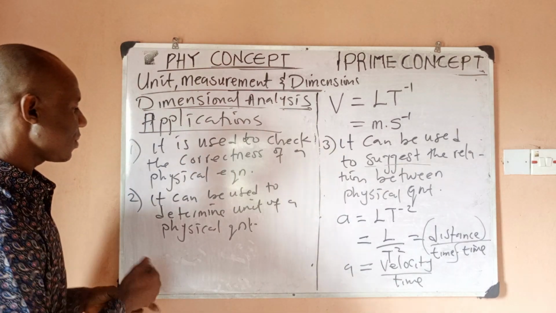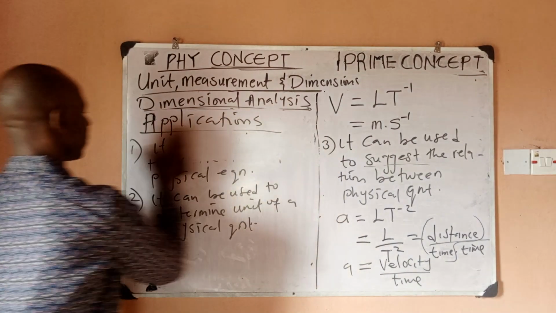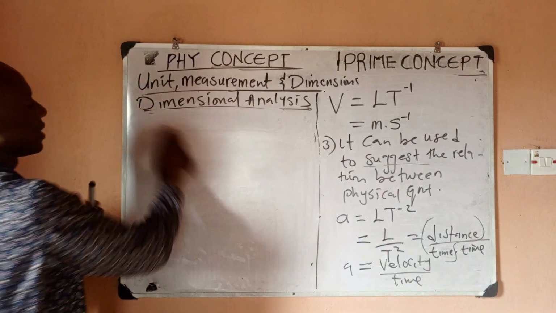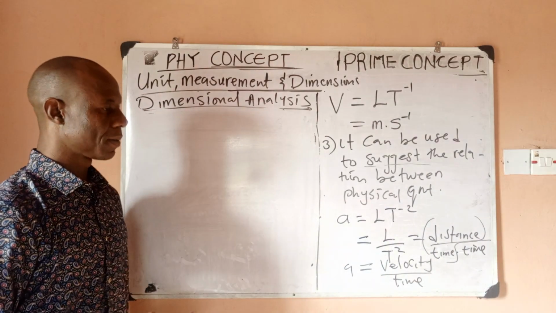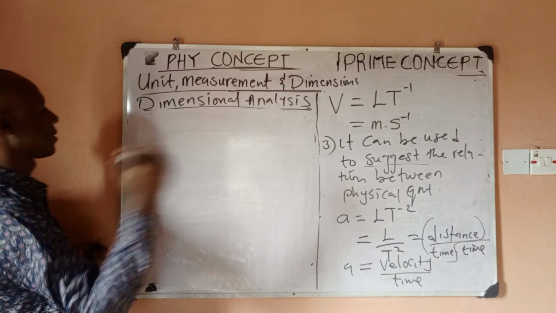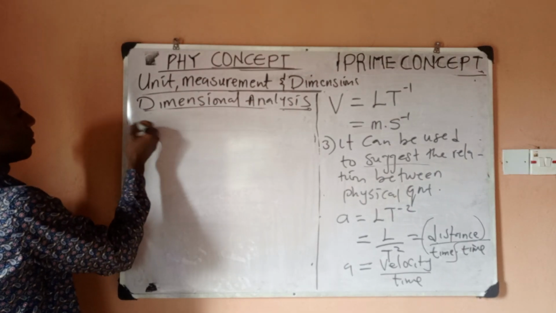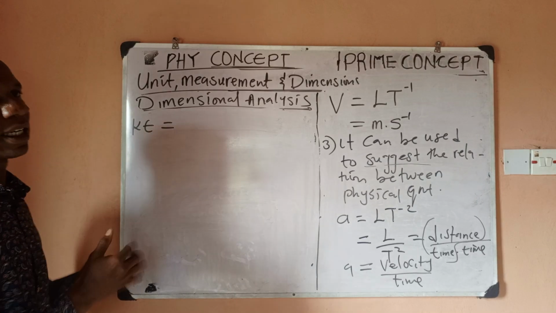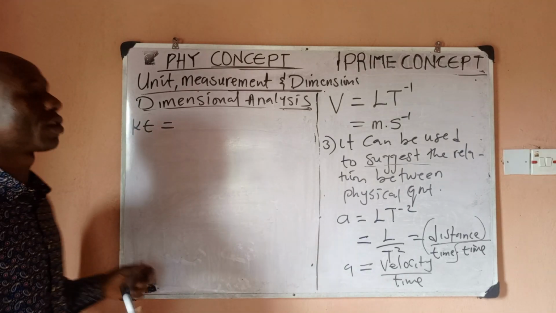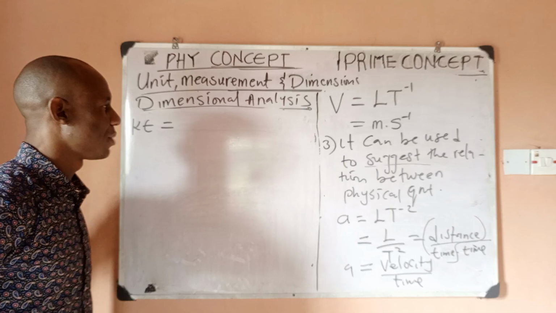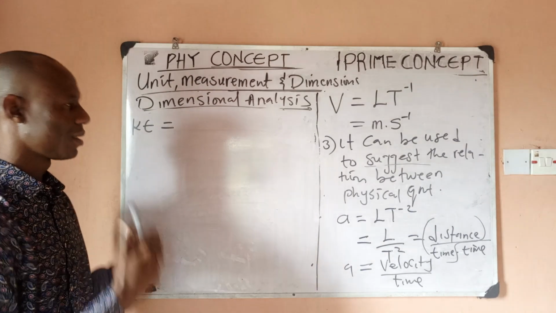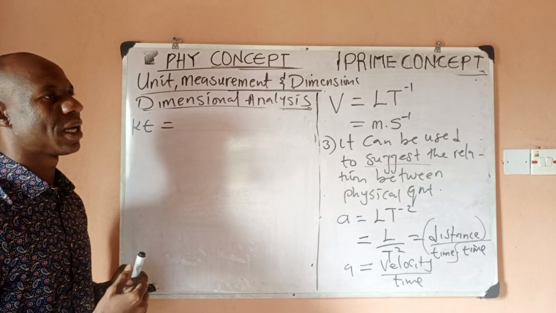So the same way you can use that. See why we say it suggests. It cannot actually give us the correct unit always. Now say we have something like this. Kinetic energy. Let's say kinetic energy, and somebody tells you the dimension of kinetic energy, let me think of the dimension and write it so that we can now from there determine the formula or the equation.